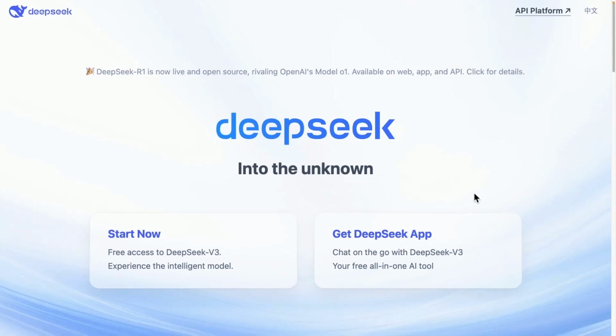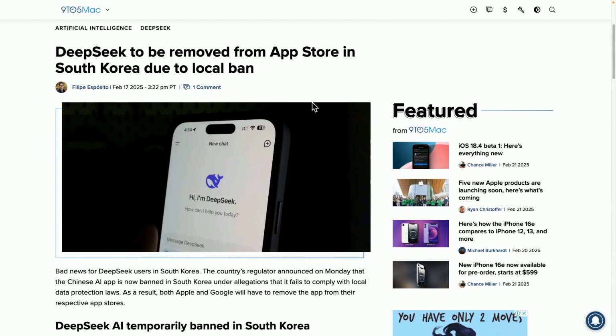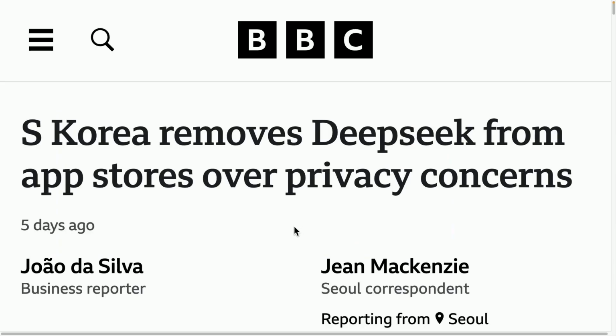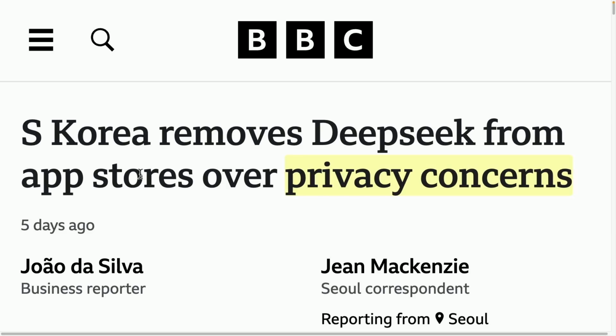There has been significant news from foreign media about DeepSeek being removed from app stores. South Korea has been particularly vocal about this issue. It has been reported that many countries are taking steps to completely ban the DeepSeek app. The BBC also reported that South Korea removed DeepSeek from the App Store over privacy concerns. Due to privacy concerns, DeepSeek was pulled from the App Store, making it inaccessible to users. This initially caused a drop in stock prices, but efforts are now being made to resolve the issues. The US has reported plans to introduce legislation to ban DeepSeek.